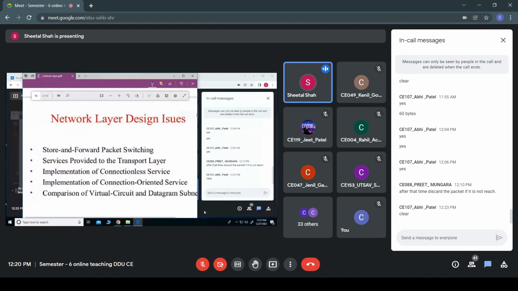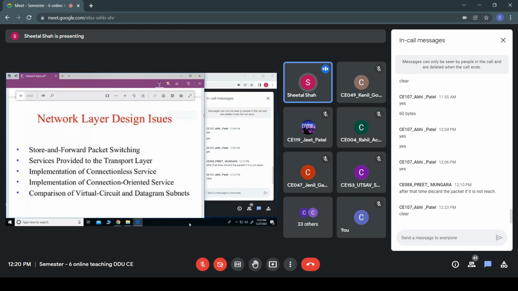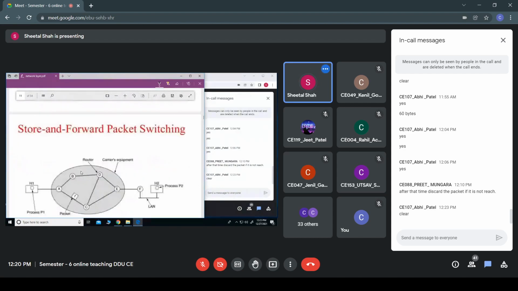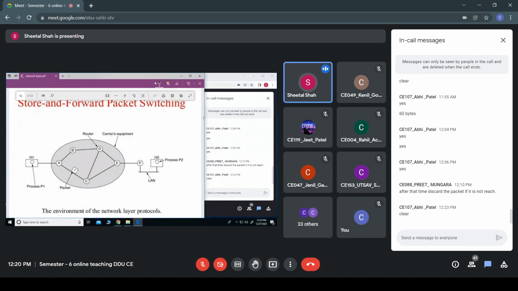So till now, we have studied how each packet can be addressed. Now we will see the functions of the routers. We have discussed them, but we'll dive deeper and see what the various issues at the network layer are and how they can be eliminated. At the network layer, the design issues include store and forward packet switching. So what do you mean by store and forward?